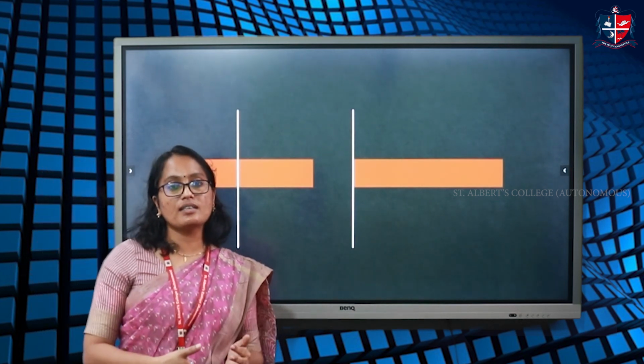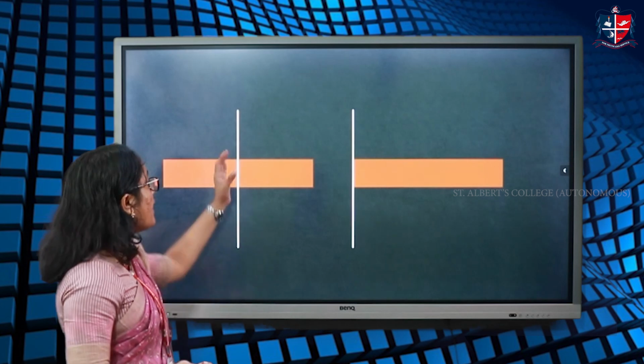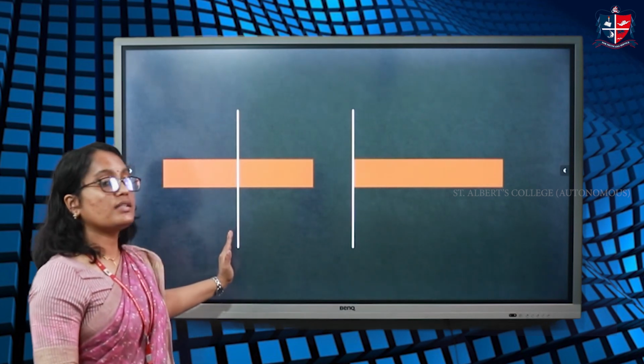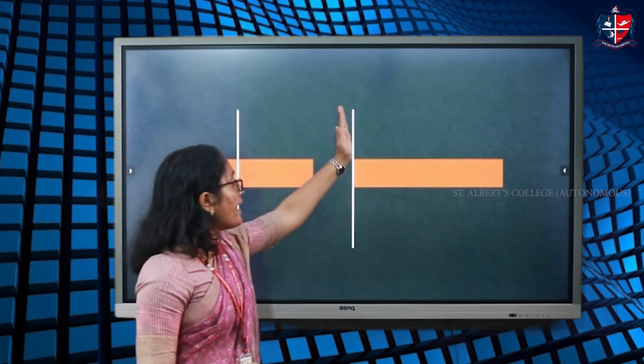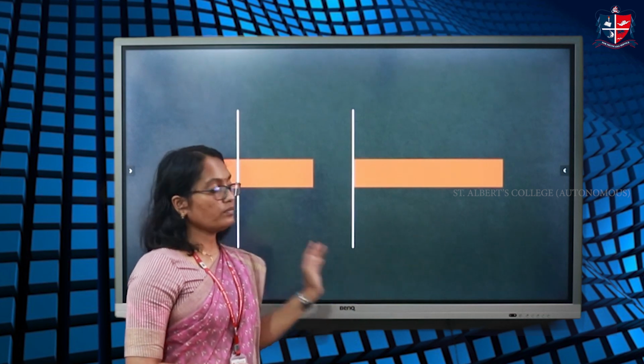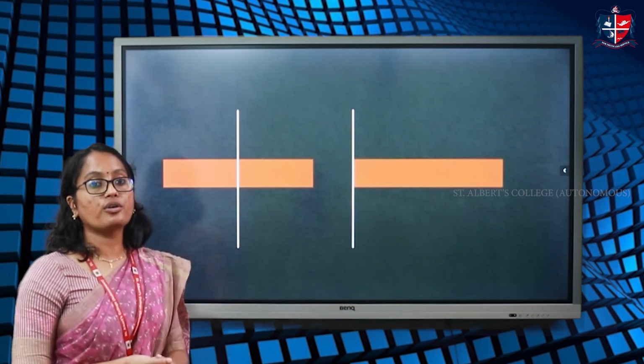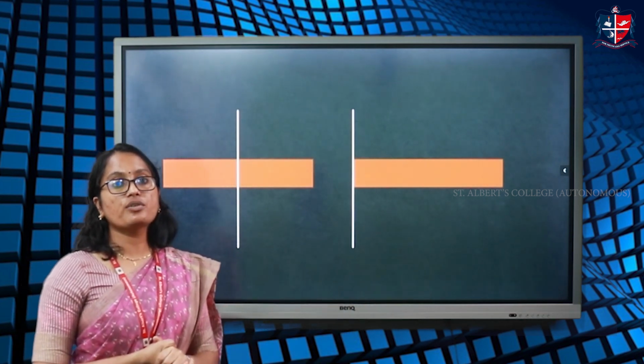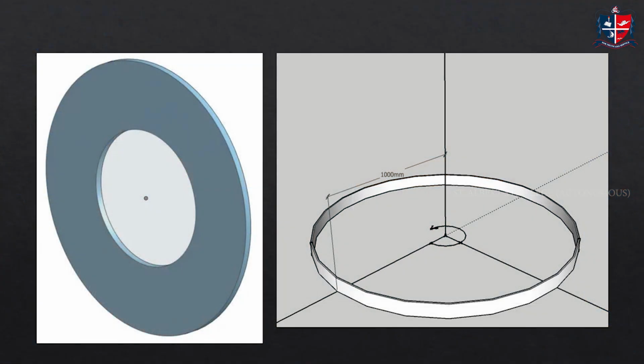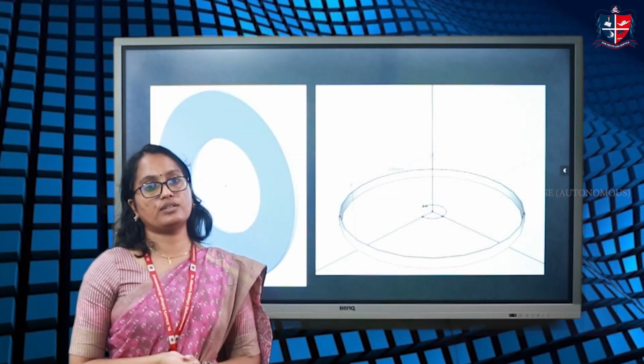Moment of inertia is lesser means it is easier to rotate a rod about an axis passing through its center than an axis through its edge. So, the second parameter on which the value of moment of inertia depends is the axis of rotation. And the third one is distribution of mass about the axis of rotation.